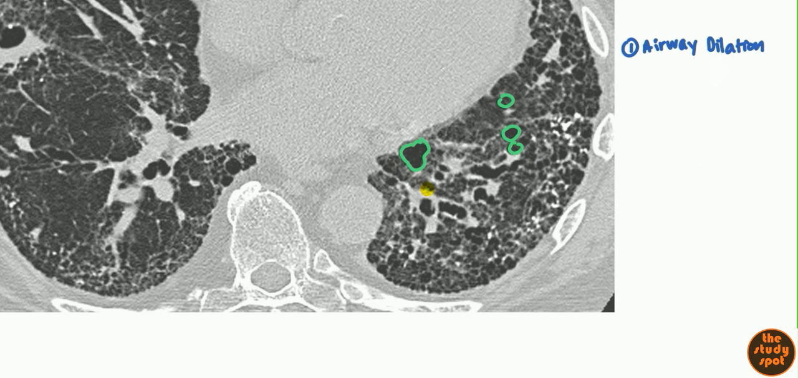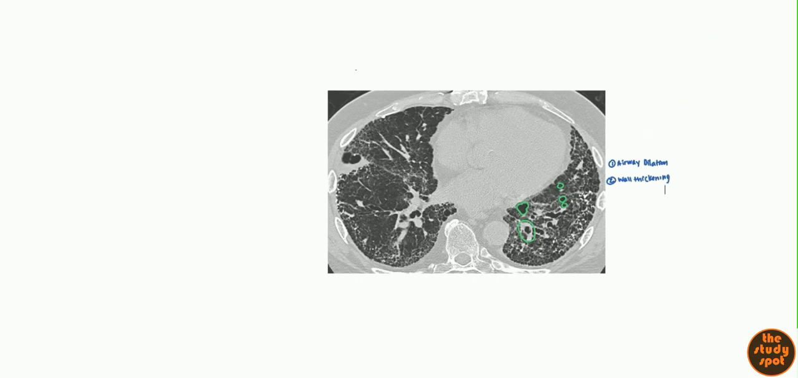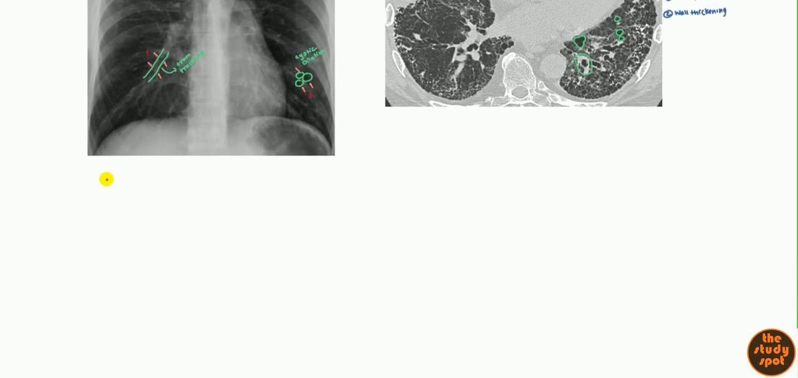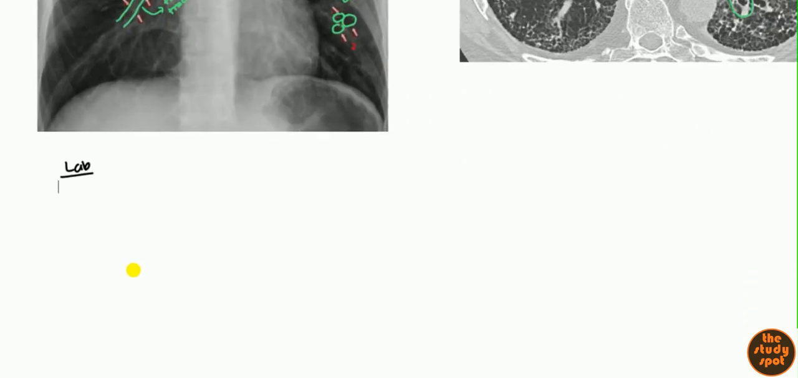And you can also see wall thickening right here. This is called the signet ring appearance, and this is due to wall thickening. So CT, as you can tell, is much more definitive than chest X-ray, because you can very clearly see that. So that's going to be your imaging.